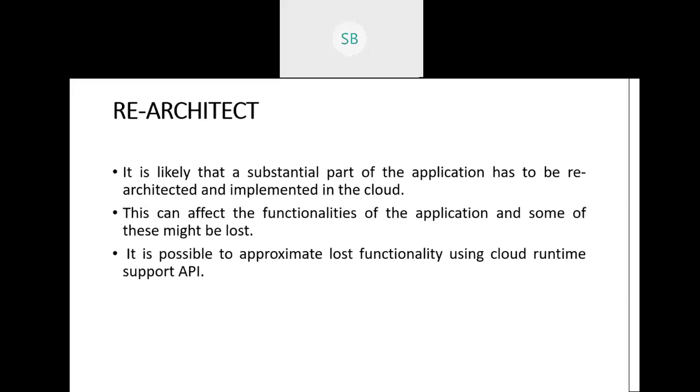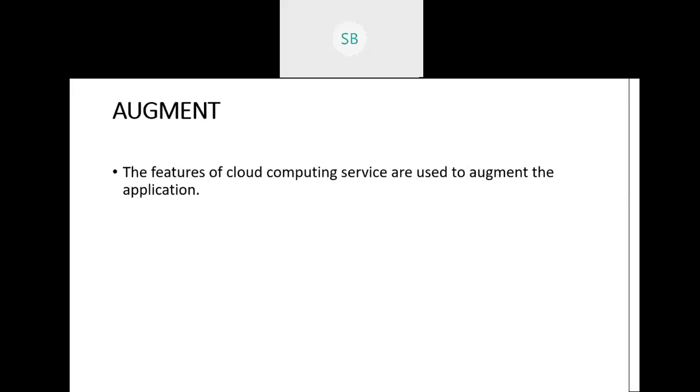Next is re-architect. When we move our application into the cloud, some of the functionalities get lost. Maybe the code is changed, so we need to change our architecture. Because of the coding or design part, we need to modify it. In that case, some of the functionalities of the application get lost. Next is augment.